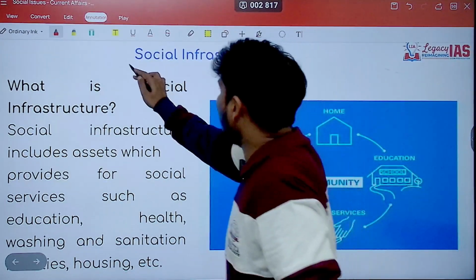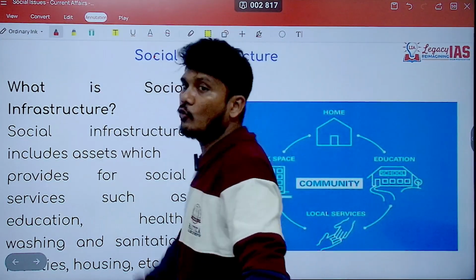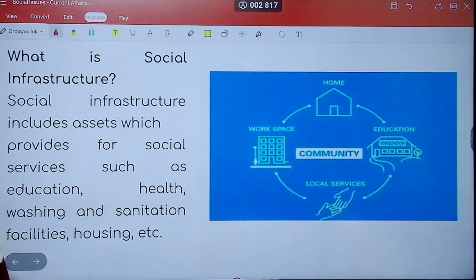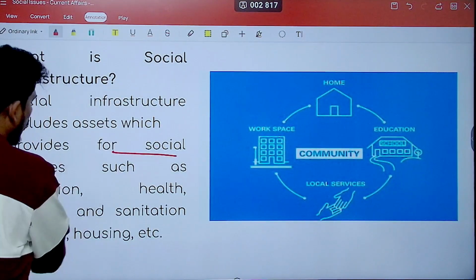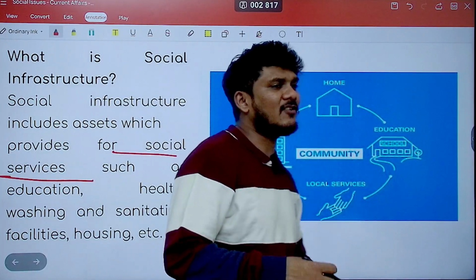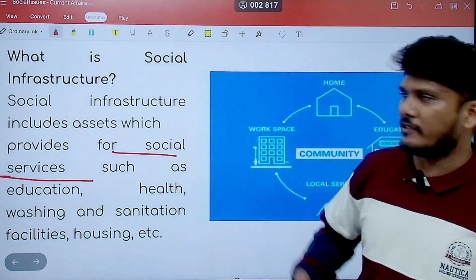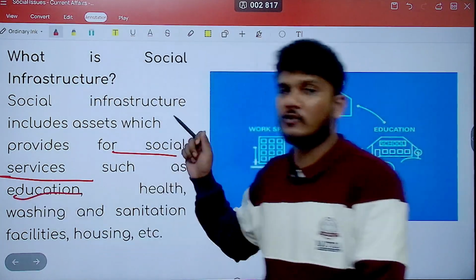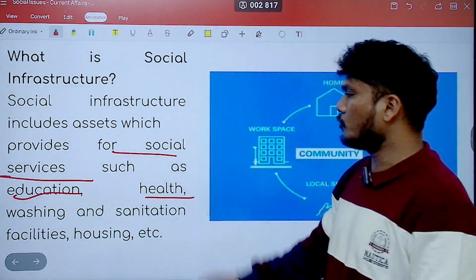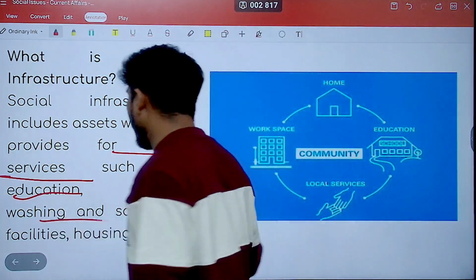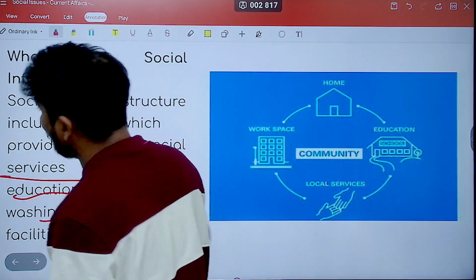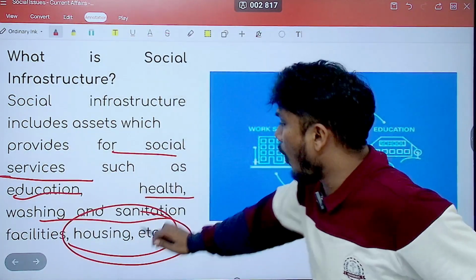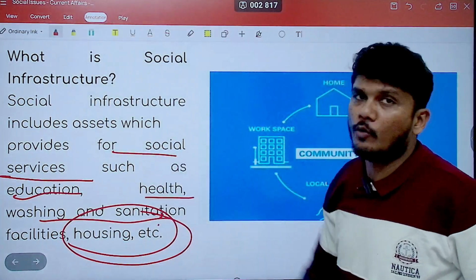Now, the important thing over here is, what is social infrastructure? If you talk about social infrastructure, it includes assets which provide social services. Any asset that provides a social service can be considered social infrastructure. So of course, educational institutions, health institutions, as well as washing and sanitation facilities, and even housing can be considered social infrastructure. These are the options that you should know in order to help you in prelims.